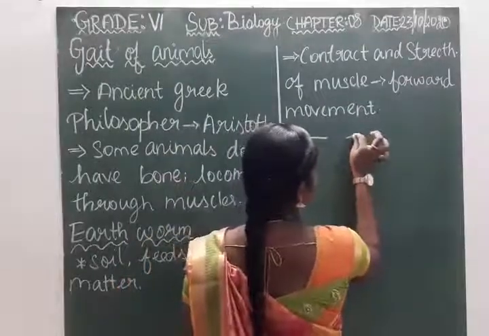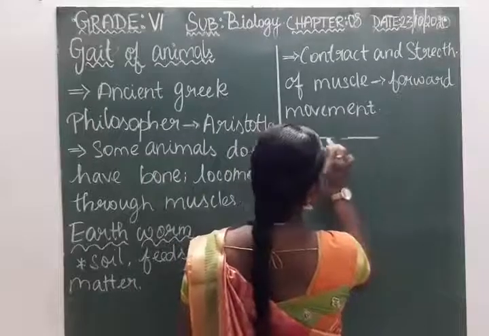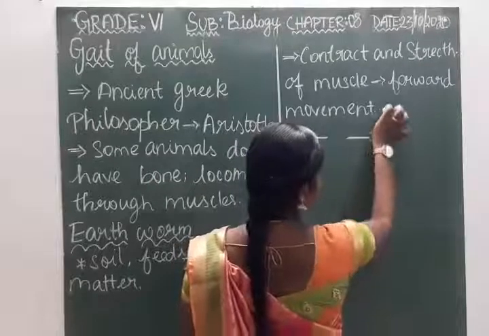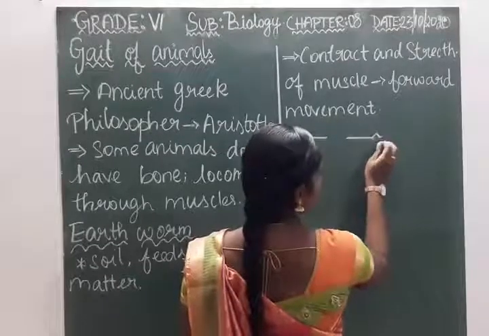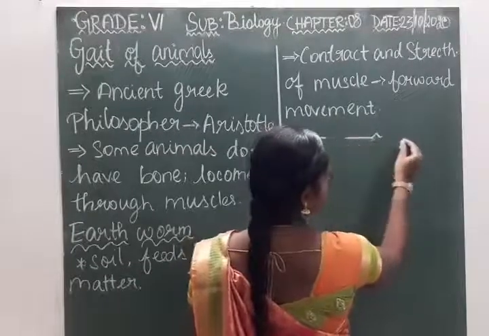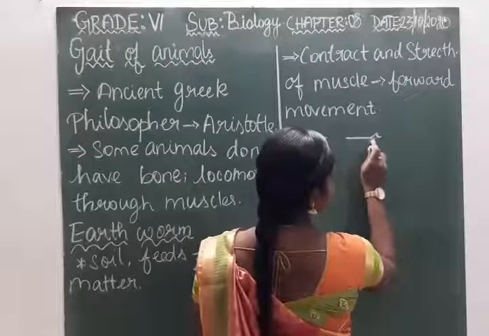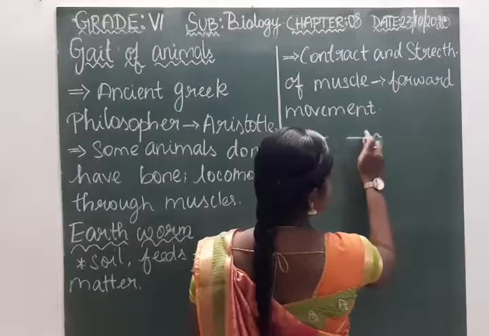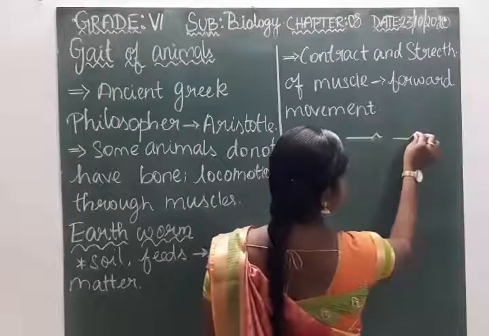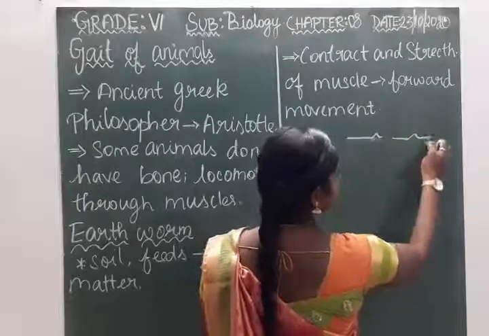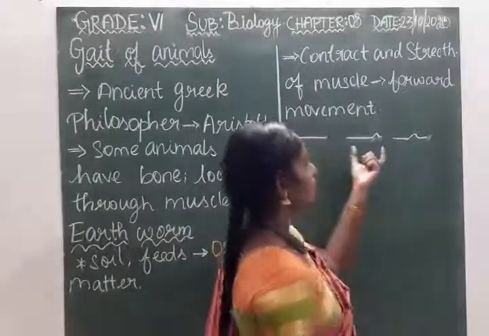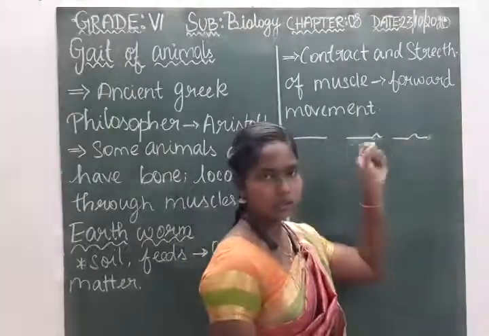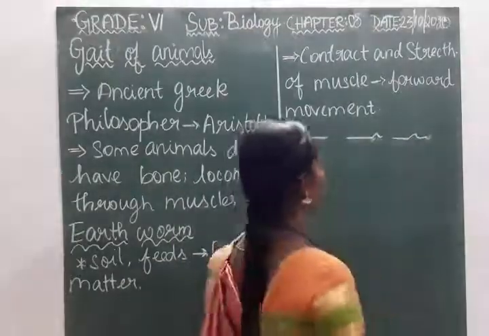So first, if they want to move, this portion gets contracted and here all those things are stretched, and later this portion is stretched and this portion is contracted. Likewise they make a movement. This is alternating contraction and stretching, so they are able to move.